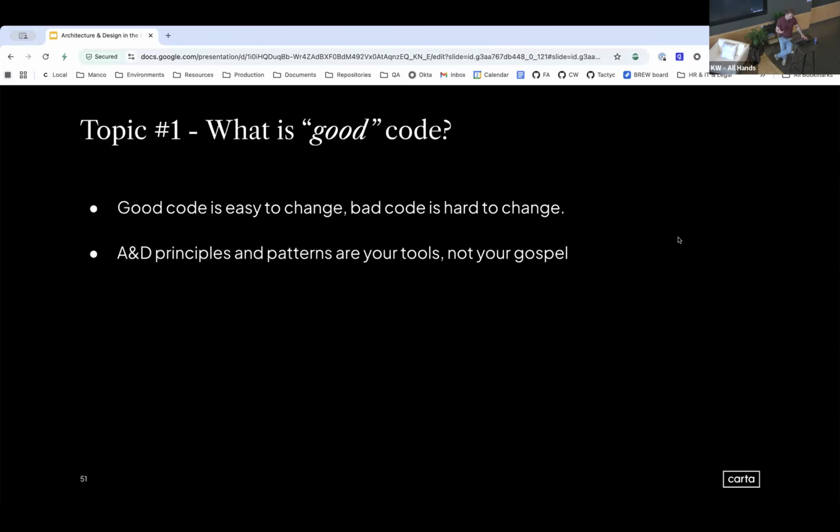Again, architecture and design principles are your toolkit, not your gospel. You want to use them. Most architecture patterns and principles are there to make your code easy to change. Leverage them when you need to, but understand what they exist for.